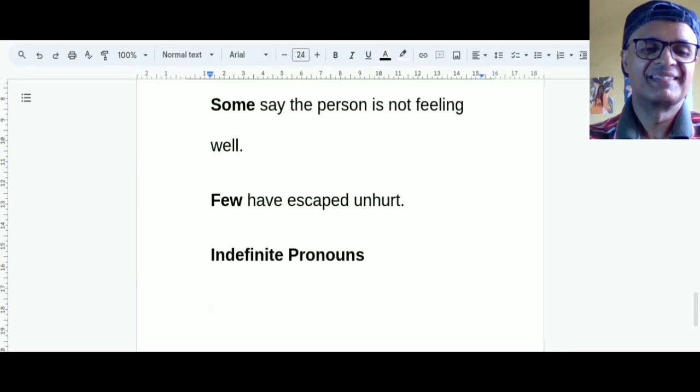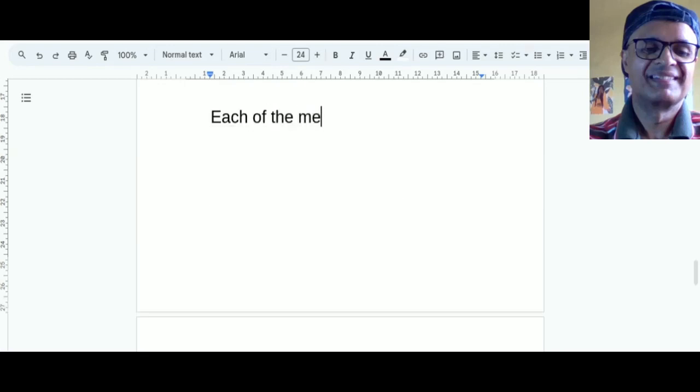Then comes distributive pronouns. Distributive pronouns is like when it is used with reference to a number of persons or things one at a time, like each of the men received a book, either of you may go.